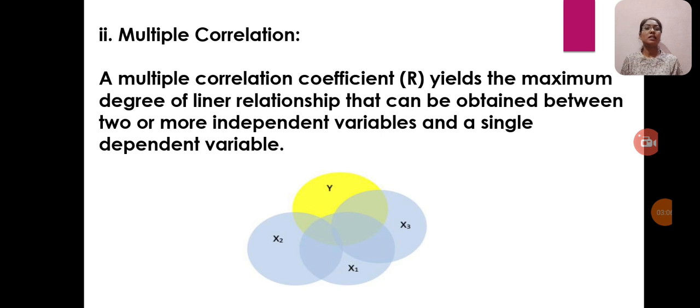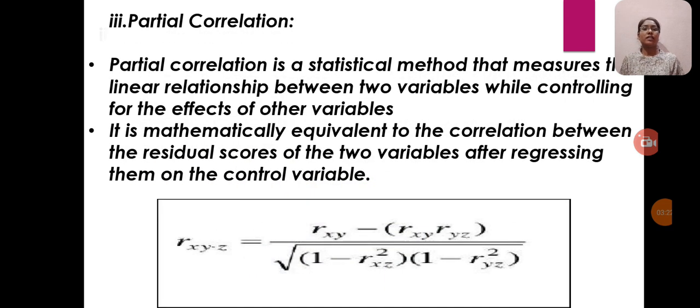The second one is multiple correlation. A multiple correlation coefficient yields the maximum degree of linear relationship that can be obtained between two or more independent variables and a single dependent variable. And next is partial correlation.